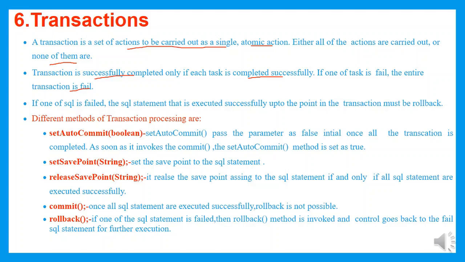If one of the SQL statements fails, the SQL statements that were executed successfully up to that point in the transaction must be rolled back. It means that if there are 4 queries and 3 queries are executed, and one query fails, then we should not start from the beginning. Wherever the query has failed, from there the execution should start again.